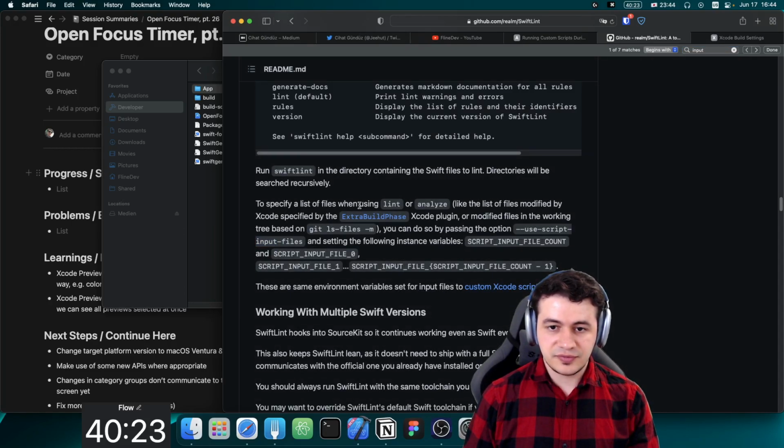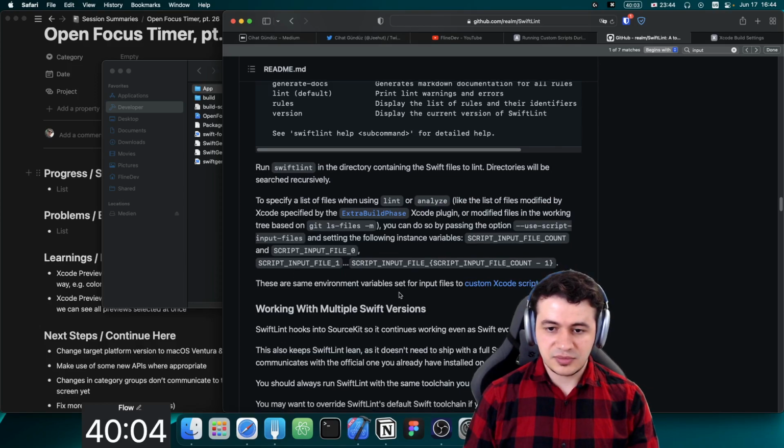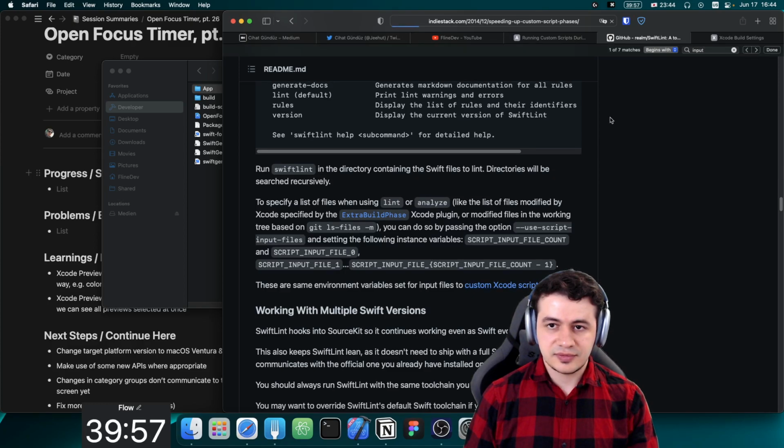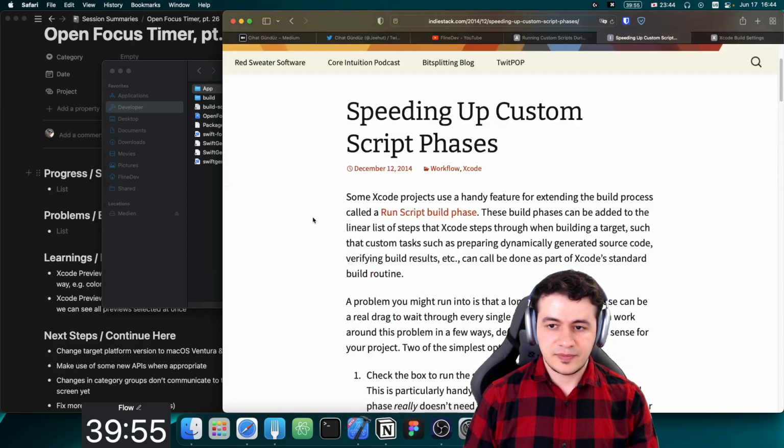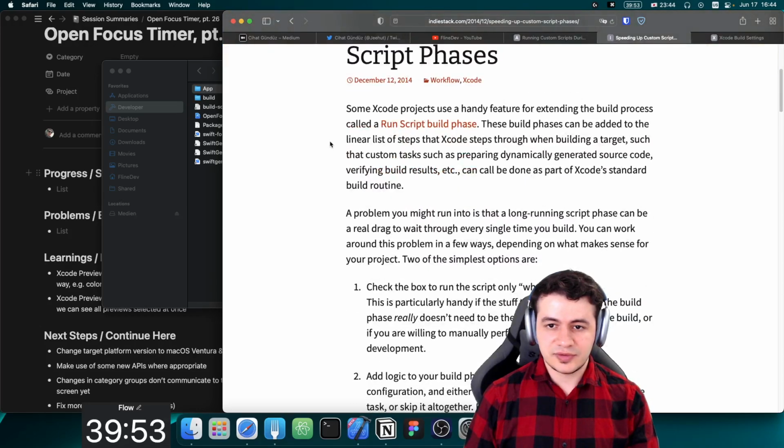Specify a list of files when using lint or analyze, like the list of files modified by Xcode, or modify files in a working tree based on this. You can do so by passing the option use script input files and setting the following instance variables: script input file count and script input file 0. These are similar ones set for input files to custom Xcode script phases.